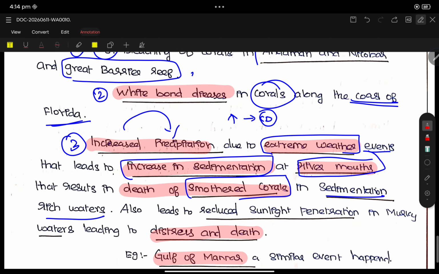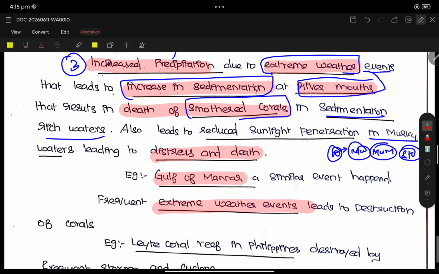It also reduces sunlight penetration in murky water, leading to distress and death. So if the water is not clean, or muddy or murky, then it stops the sunlight.